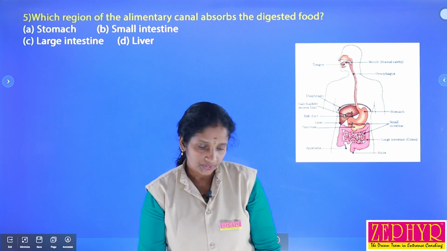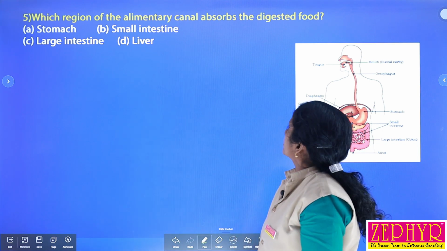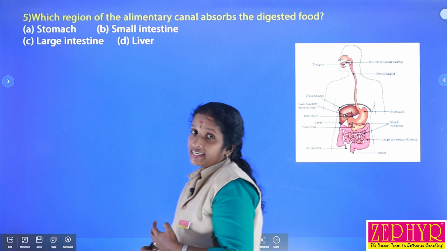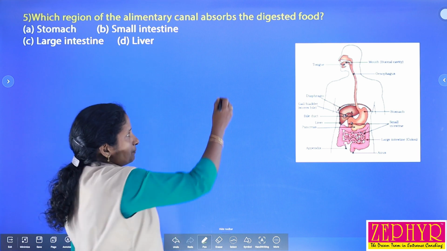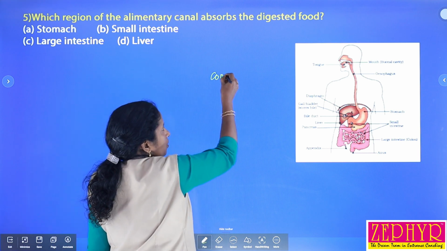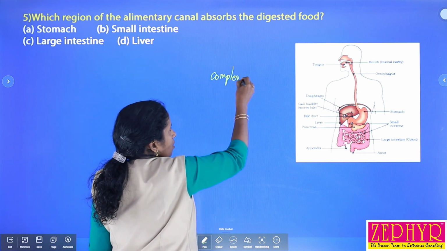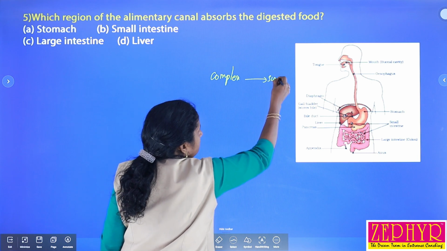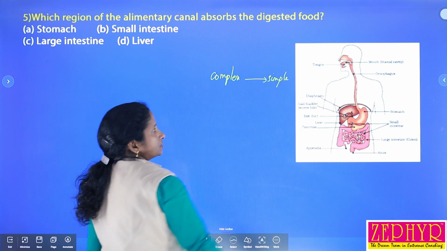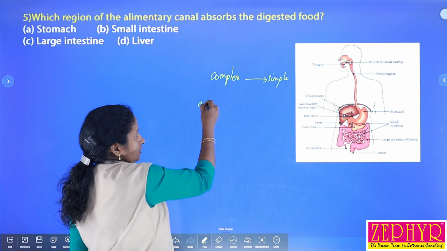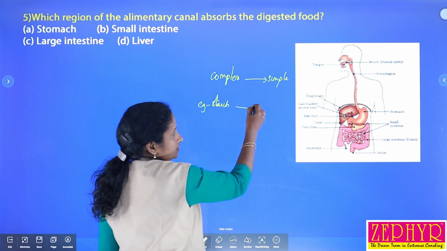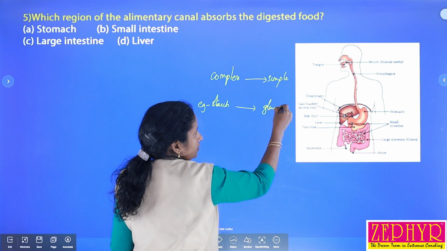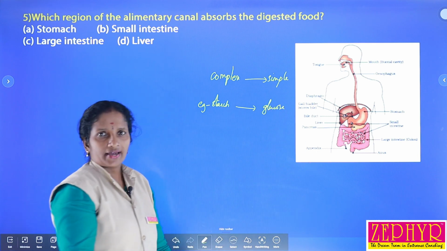Fifth question: which region of the alimentary canal absorbs digested food? That is our digestive process. Digestion means the breakdown of complex food materials into simple ones. For example, if we consume starch, after digestion it is converted into glucose or other monosaccharides.